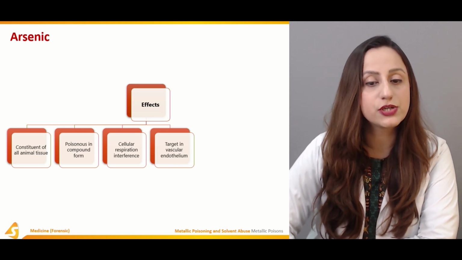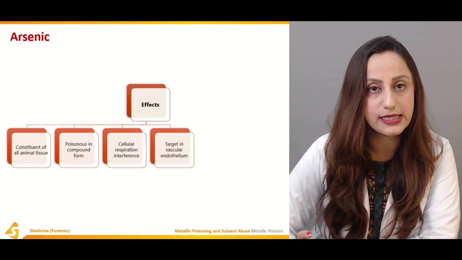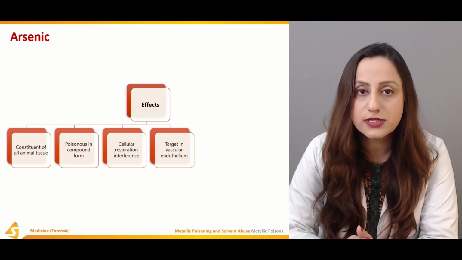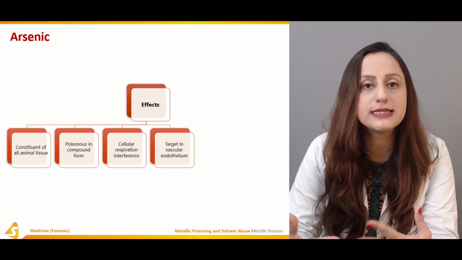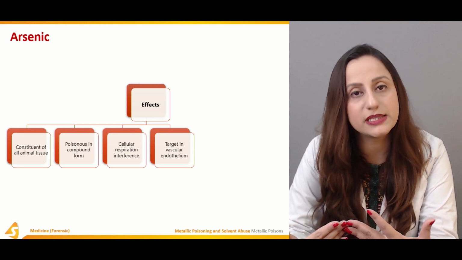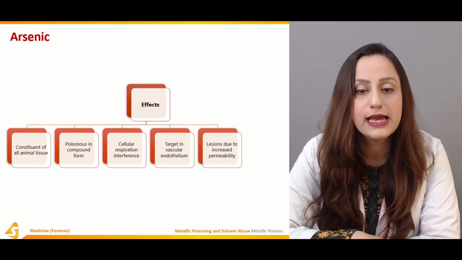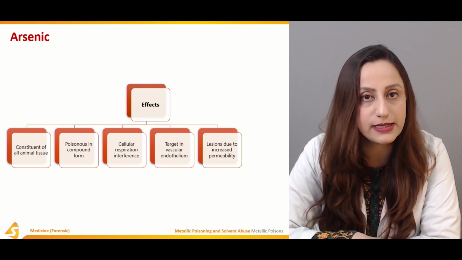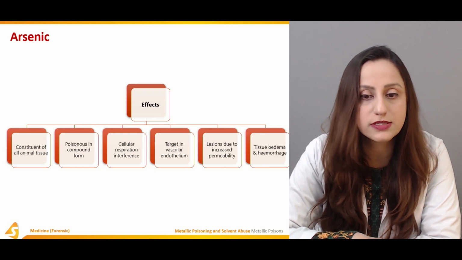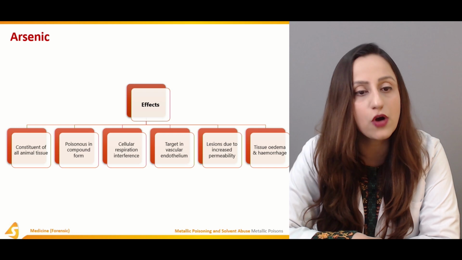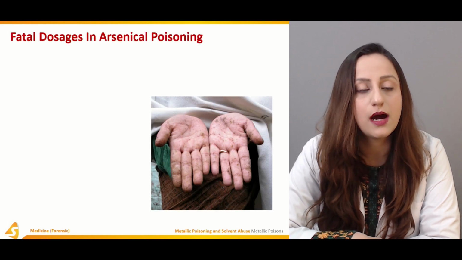The target is the vascular endothelium. The endothelium of the vascular structures, for example arteries, venules, as well as capillaries, are all affected in cases of arsenic poisoning. Lesions due to increased permeability are again one of the causes, and tissue edema and hemorrhage are complications of arsenic poisoning.